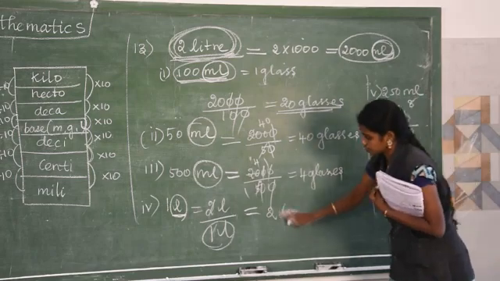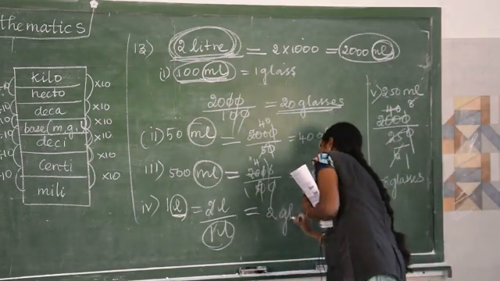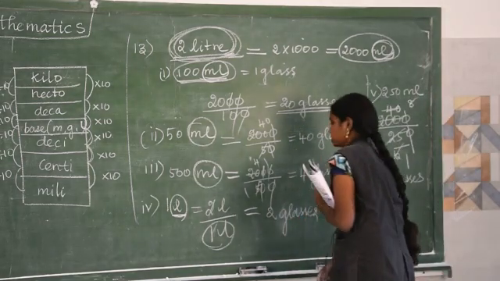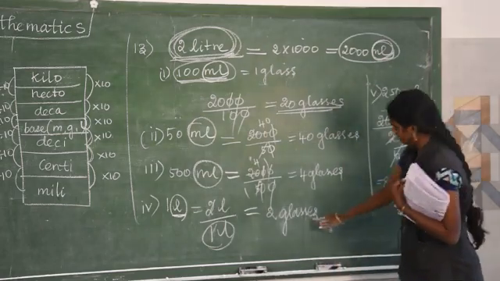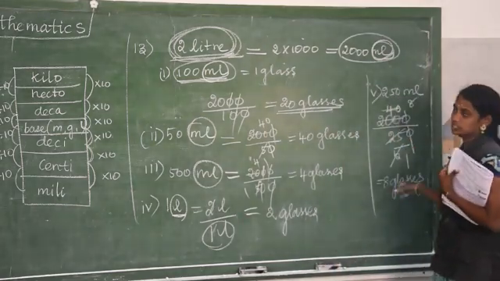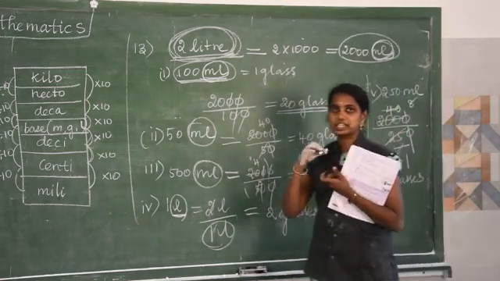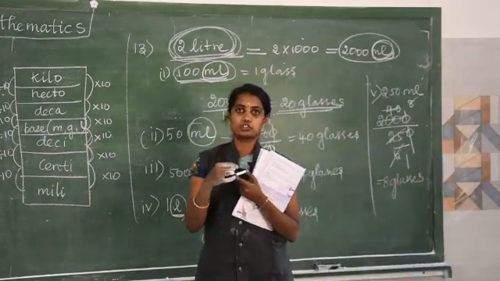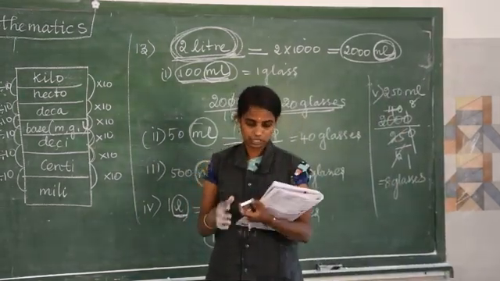So here 2 glasses I should write as 2 glasses. How many glasses is the only question. Here 2 glasses can be filled, here 8 glasses. So it is a very easy one, but understand the question, and based on the question convert into liter or milliliter.